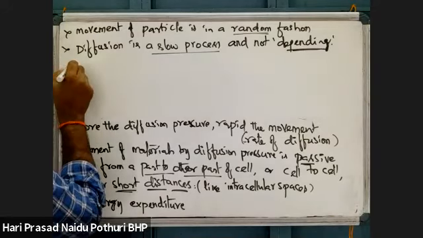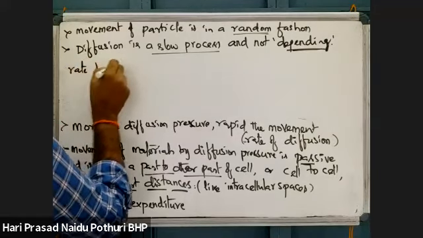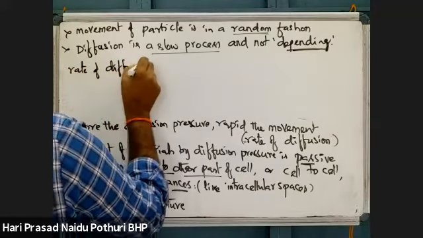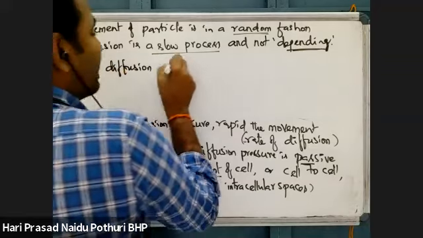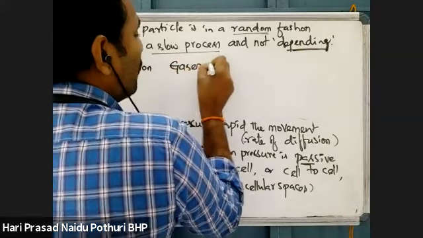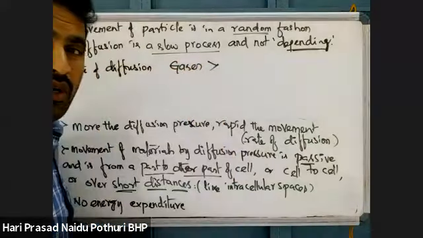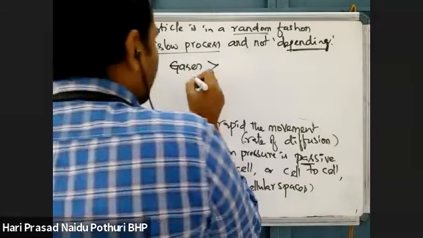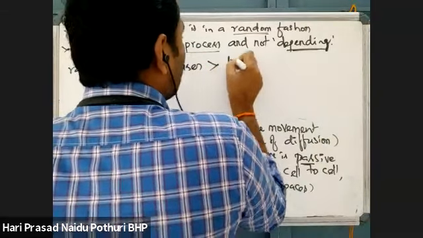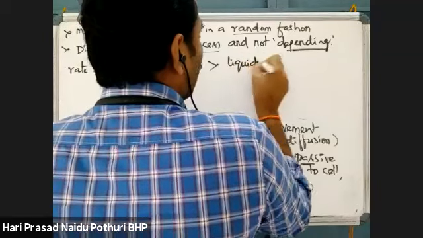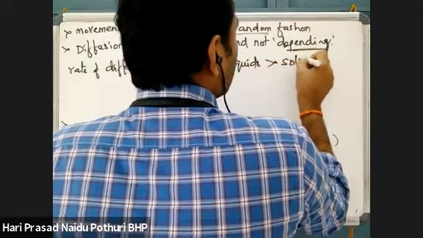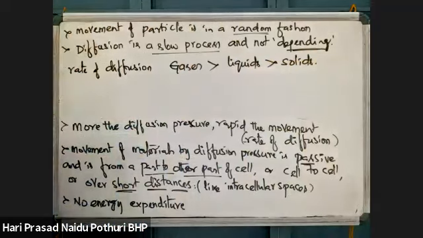Gases have the highest rate of diffusion, greater than liquids, which have faster diffusion than solids.